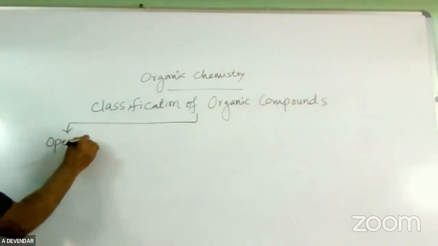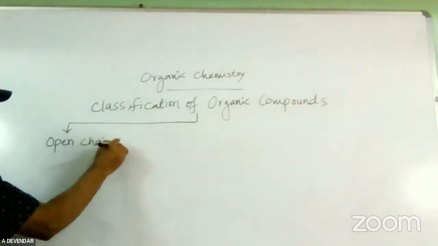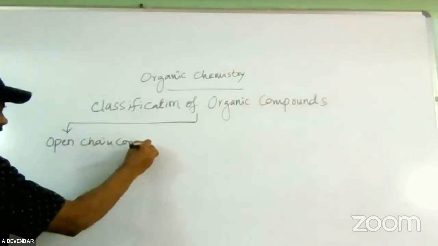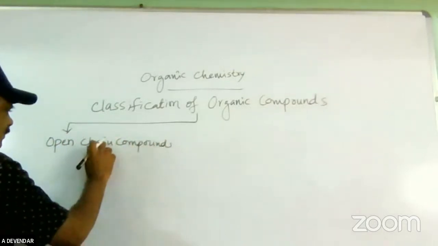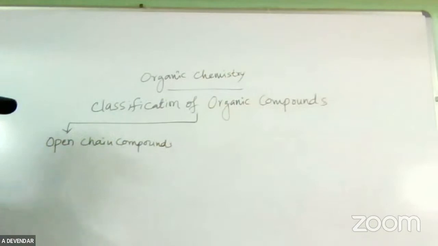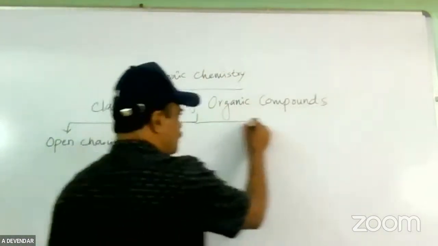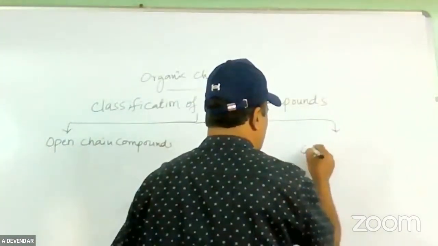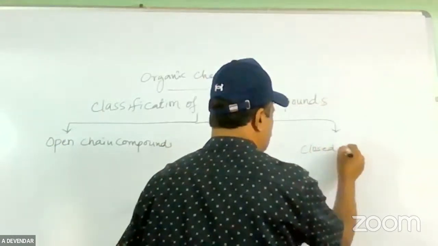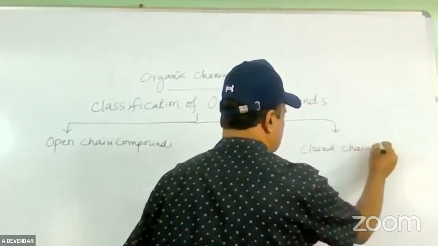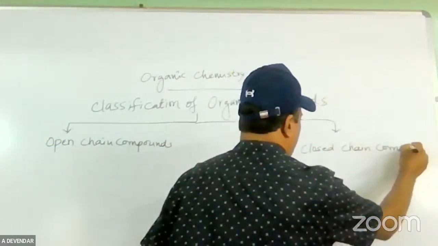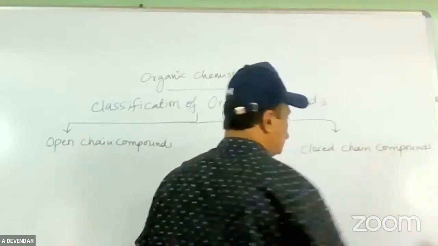The first category is called open chain compounds, and the second is closed chain compounds. By reading these words, we can understand.